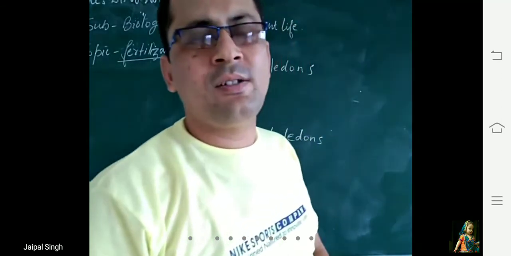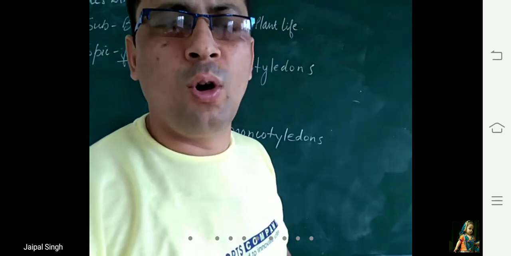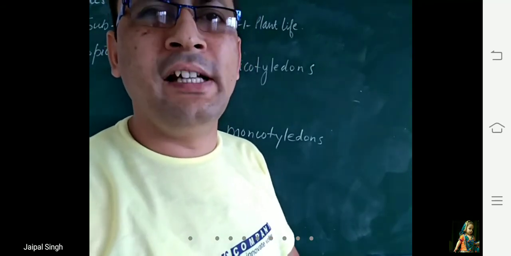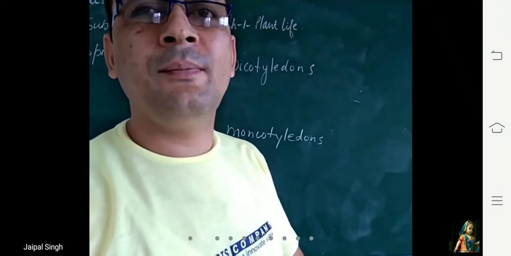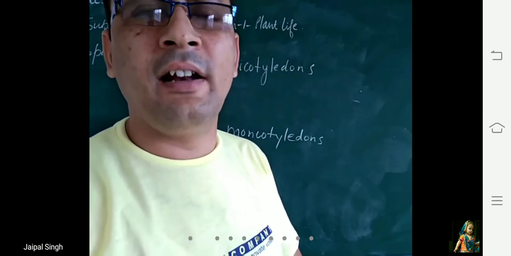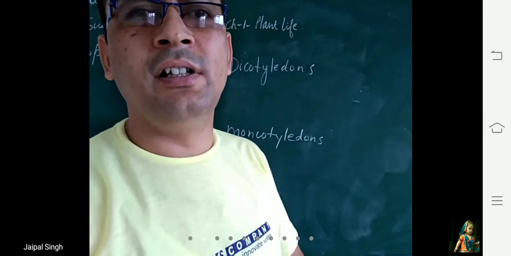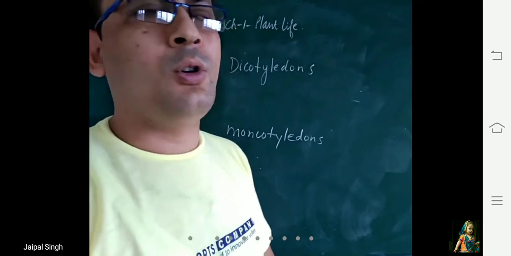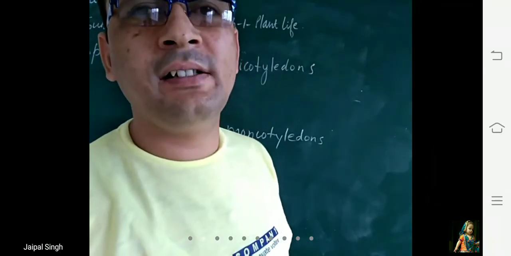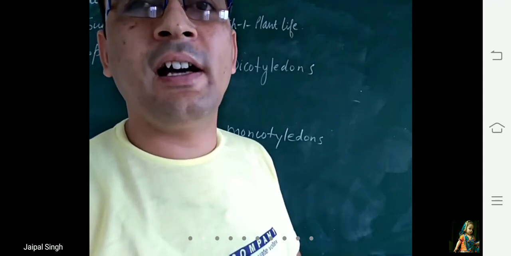Okay, beta. Next, what we are going to discuss is dicot seed and monocot seed. Very simple. All of you have seen seeds. You have seen the beans, the gram, the rice, the grain of wheat, and the seed of maize. So dicotyledons, dicot seeds, are those seeds in which two cotyledons are present.